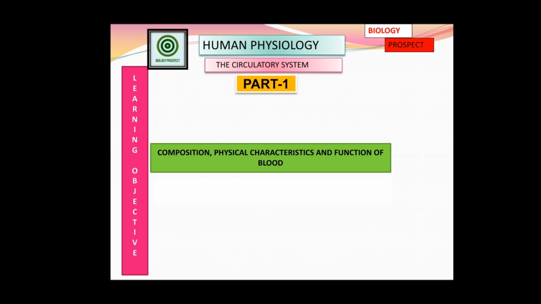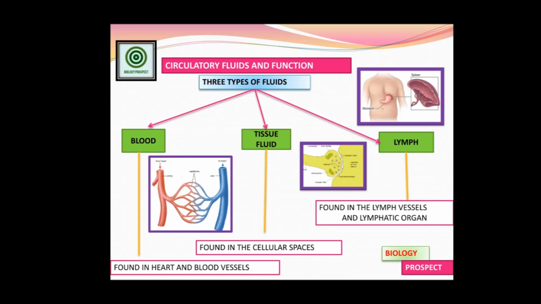So obviously these are the two main functions. The first is the supply of oxygen and nutrients to the different parts of our body, and secondly, to relieve our cells from the different toxic materials. Three kinds of fluids play a vital role in the human body. These are known as the circulatory fluids, and their special function is mainly to carry the respiratory gases, hormones and enzymes, and to remove the waste materials from our body cells.